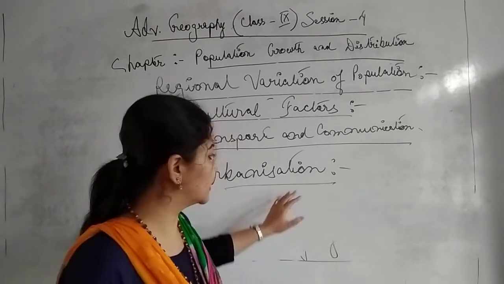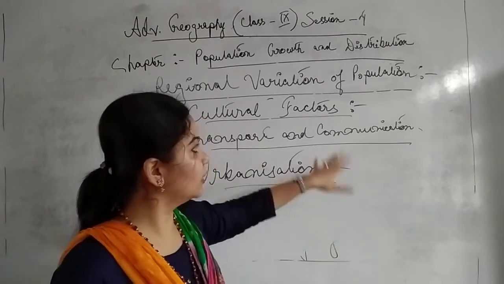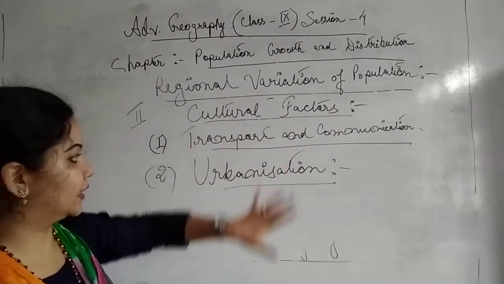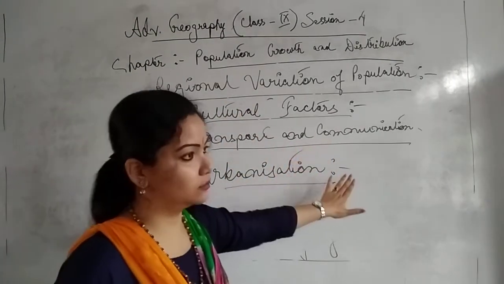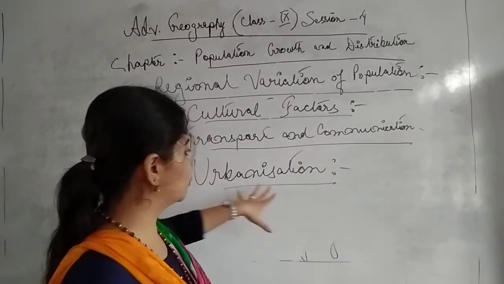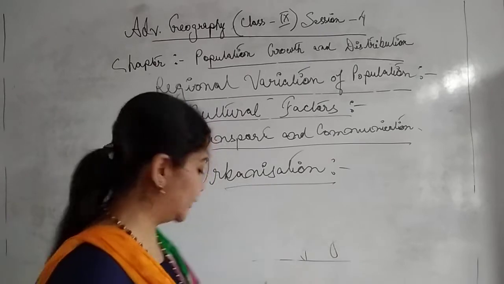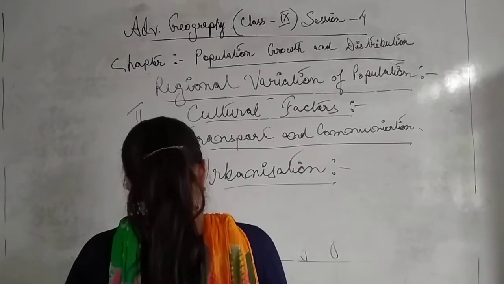So the variation in population across the entire world is because people select the particular places where there is much more urbanization. Is it clear?